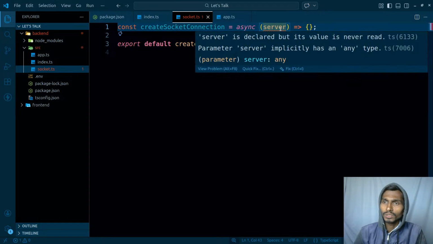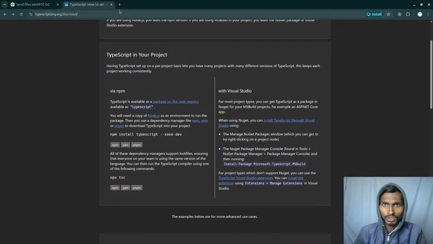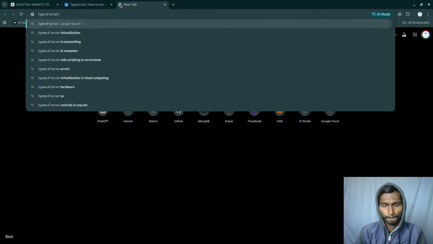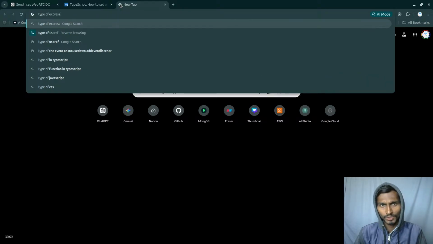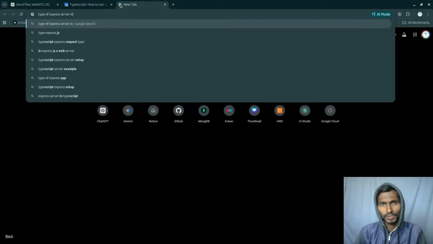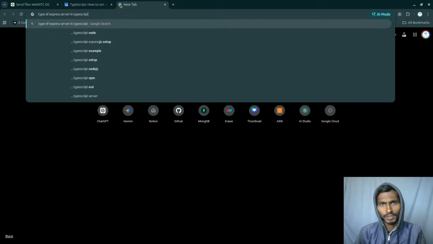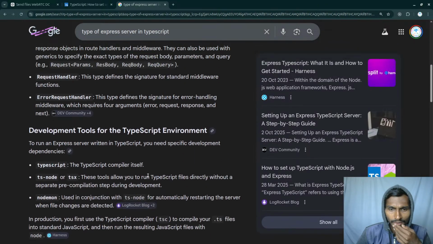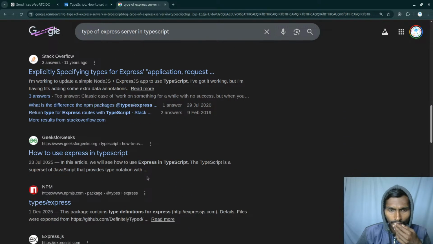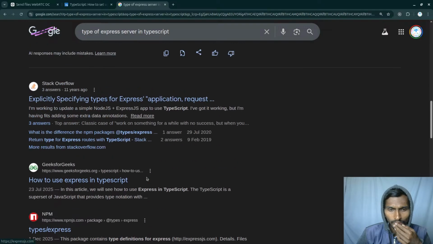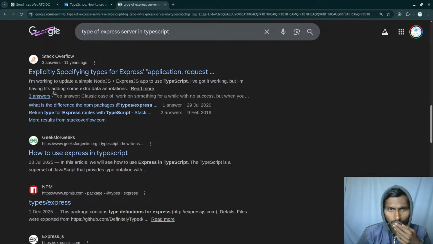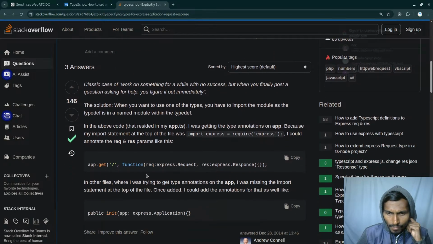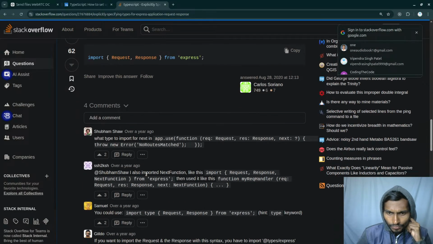What is the type of the server that we get here? So the thing that I need to search right now: type of server, express server in TypeScript. What is that? Let me check out the type of that. I hope I will be able to get here directly, but if I don't get it, then I have to take care of that. Okay. What is the type of the server?